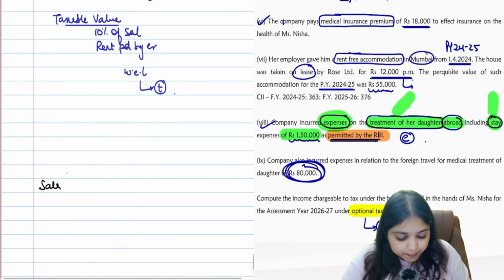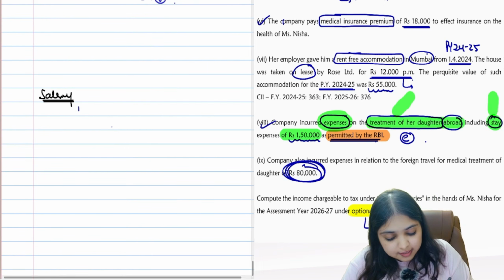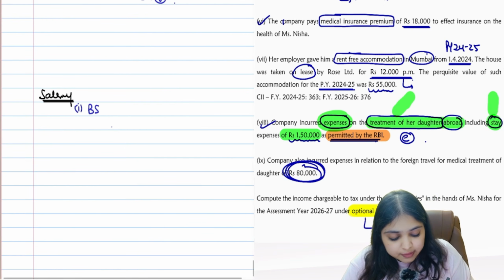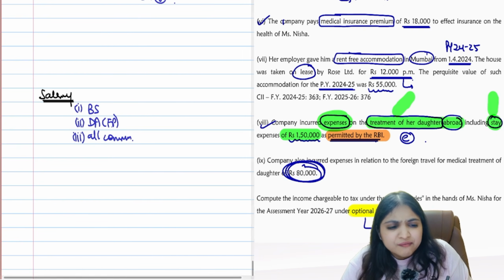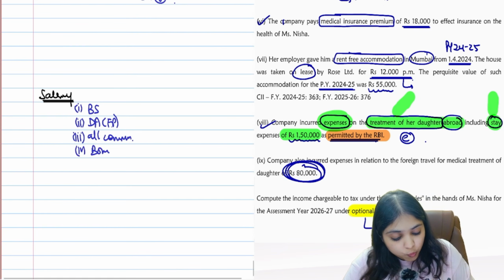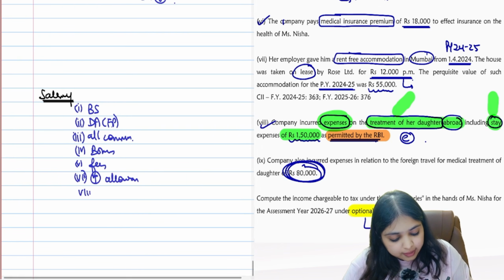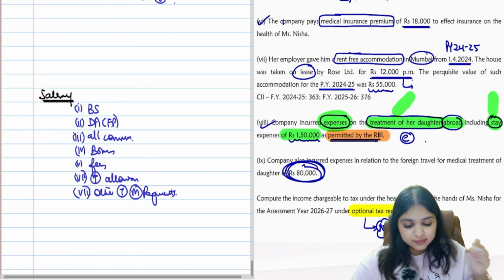Salary will have how many components in RFA? Salary will have many components. It will have 7 components. Salary for the purpose of RFA. We will take basic salary. We'll take DA forming part. Then we will take all commission. All commission means what? Whether it is turnover based commission, whether it is fixed commission, doesn't matter. Then we will take bonus. We'll take fees. We'll take taxable allowances. And then we will take any other taxable monetary payments. So 7 components we will have in salary.